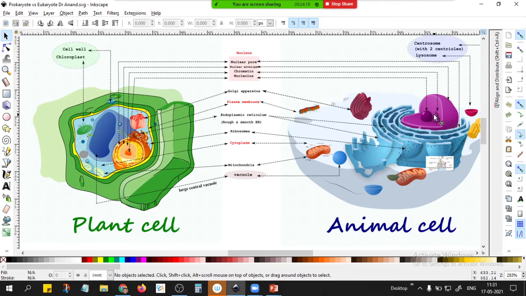Then the outside membrane is known as the nuclear membrane. The liquid part inside the nucleus is known as the nucleoplasm, and there are some pores on the nuclear membrane, known as the nuclear pores. In the center of the nucleus you are able to see one more dense structure, that is known as the nucleolus. After the nucleus we will see about the nucleolus.